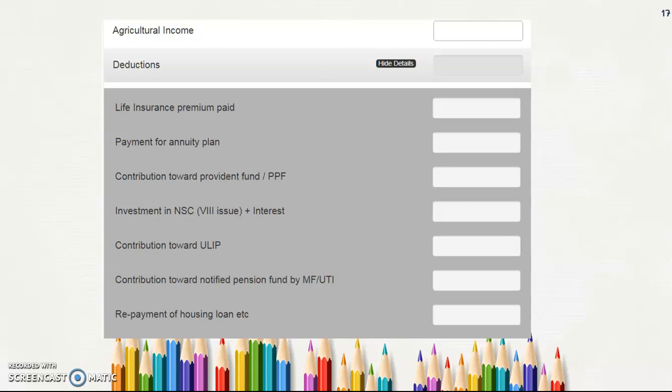So what are the exemptions we have? One by one we can see here. Life insurance premium paid, that is nothing but LIC premium. I will pay yearly, monthly or quarterly. So that is the life insurance premium paid. And then annuity plans.